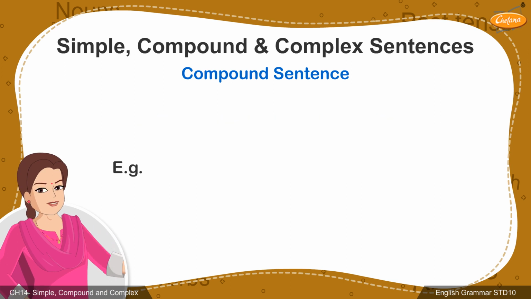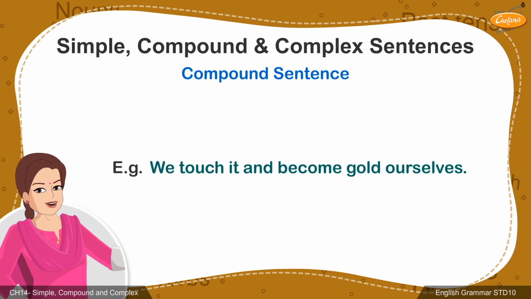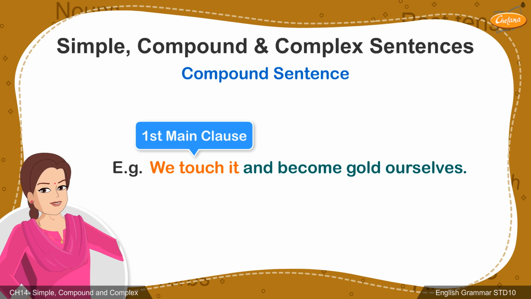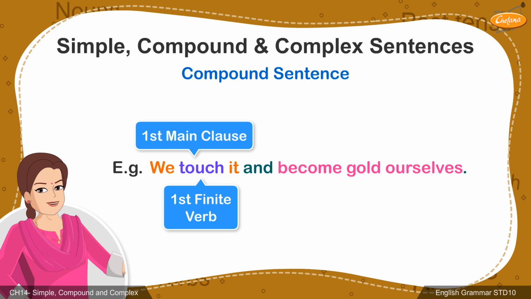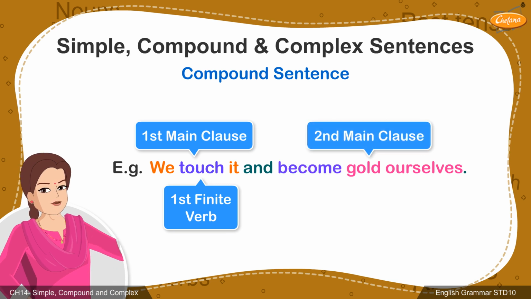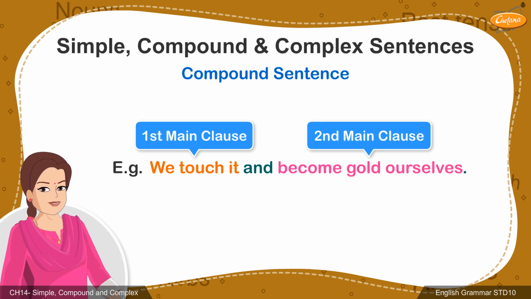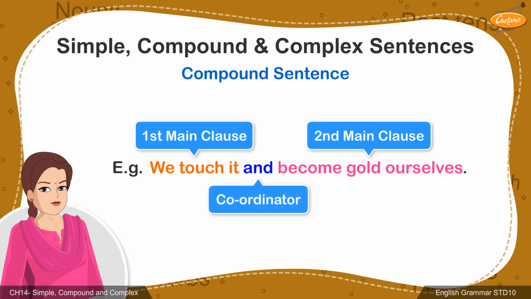In the example given on the screen, we touch it and become gold ourselves. We touch it is the first main clause with touch as the finite verb. We become gold ourselves is the second main clause with become as the second finite verb. These two main clauses have been joined with the help of the coordinator and.